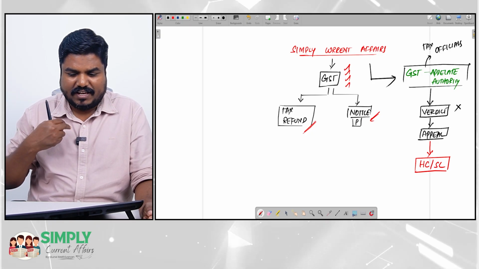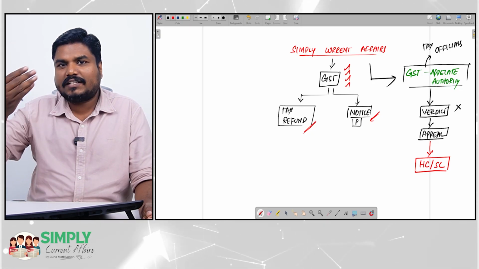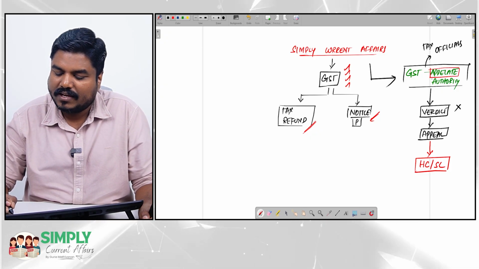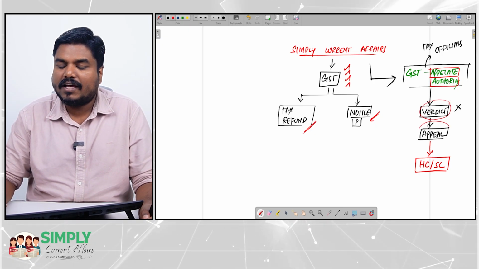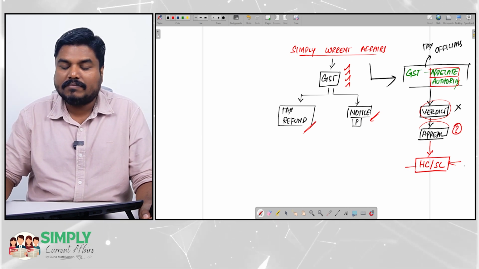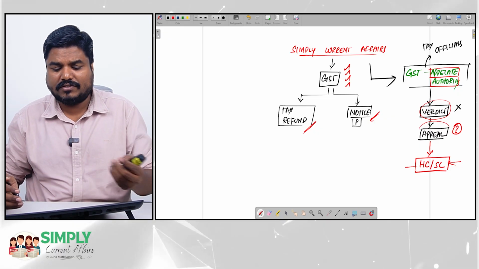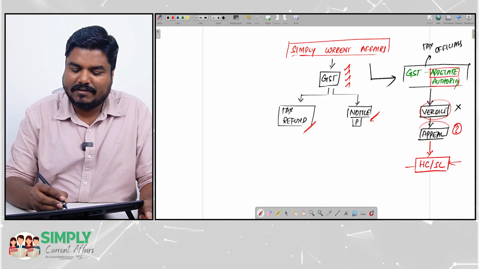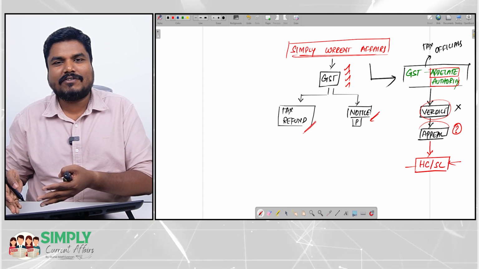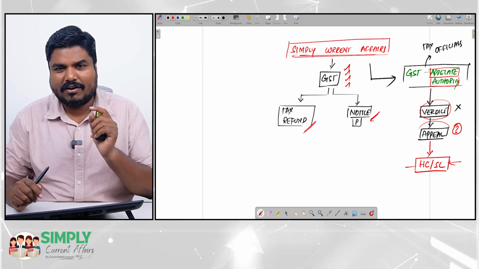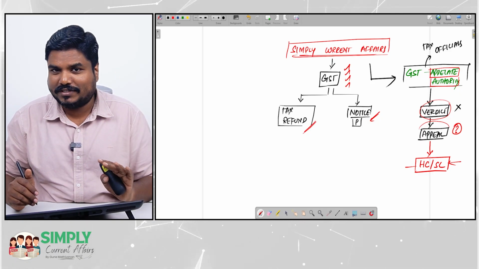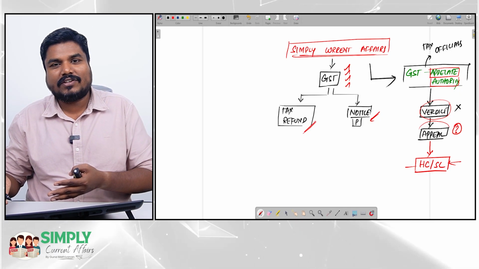So for any problem I face with respect to GST, the first way to address my grievances is meeting the GST Appellate Authority. If the verdict or order given by the authority is not okay for me, I have to appeal it. I can appeal only to the High Court and Supreme Court. So finally, I have to resort to the High Court and Supreme Court. Now, do you think that is practically feasible for me? Will I be focusing on taking classes and publishing them, or will I be focusing on High Court, Supreme Court cases? It is going to consume a lot of time and a lot of money as well. Already the pending cases in the Indian judiciary are almost 5 crores, so I cannot get it solved immediately.